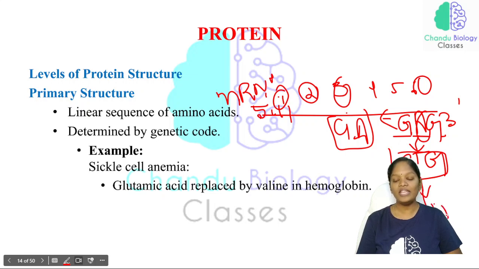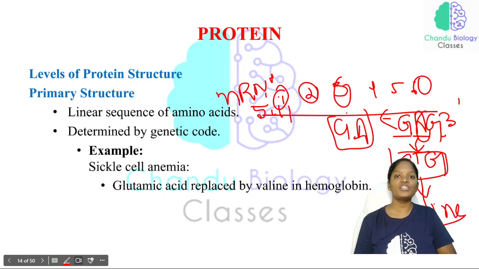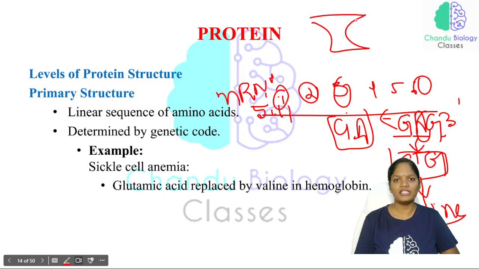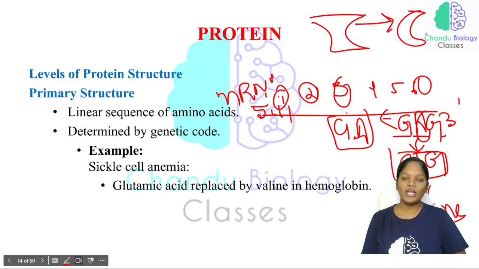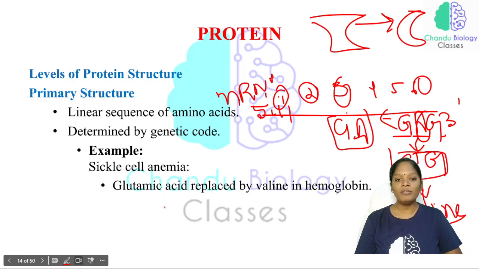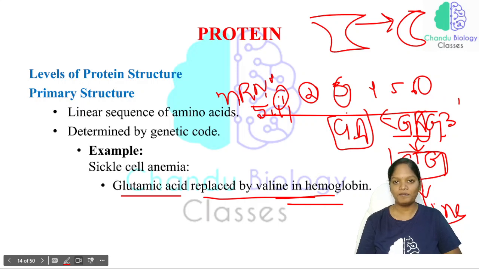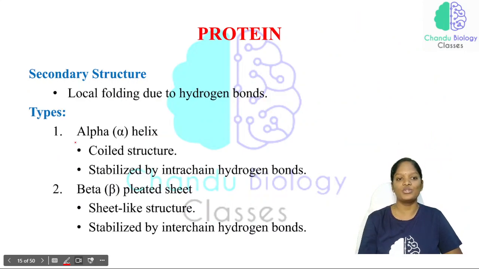That's why if a point mutation takes place in even one amino acid, the structure, which originally would be like this, will change into a sickle cell shape. That is why we say sickle cell anemia. Glutamic acid is replaced by valine in the hemoglobin because of the change in one particular amino acid. Right? So if there are any mutations in the primary protein structure, it leads to certain disorders.